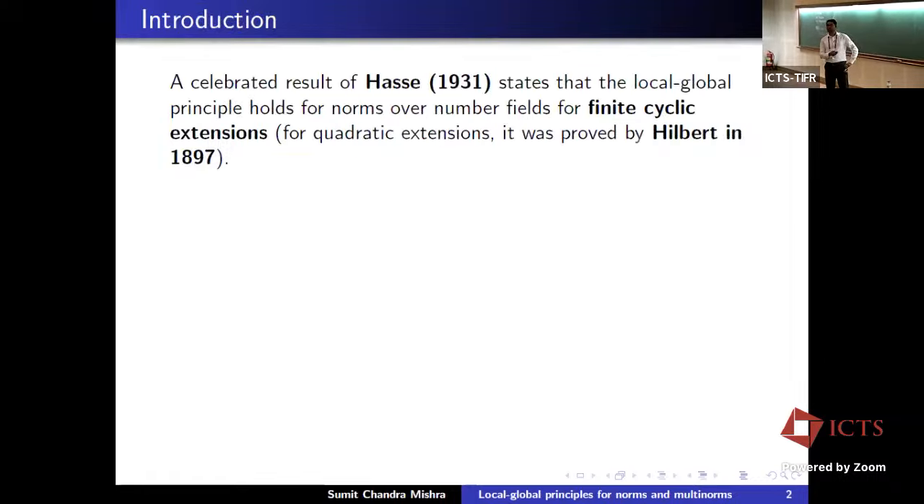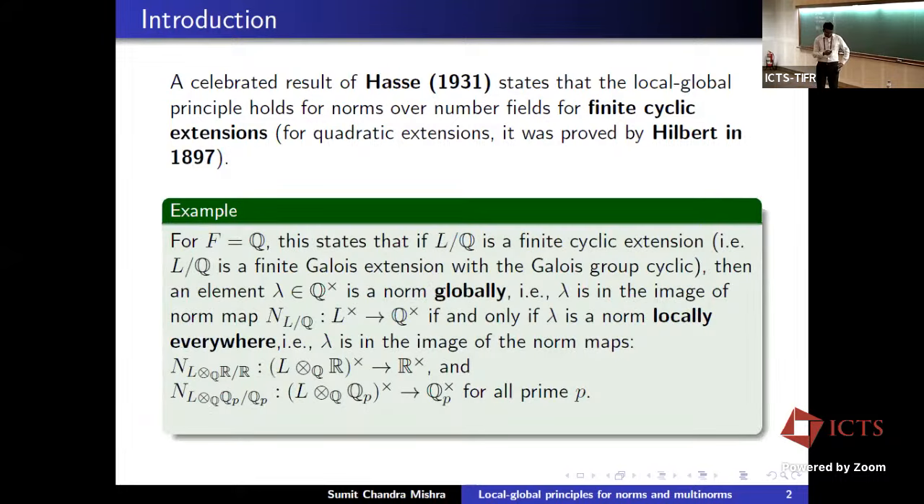So I'll start with number fields. Over number fields, we have a celebrated result of Hasse, 1931, which states that the local global principle holds for norms over number fields, for finite cyclic extensions. And for quadratic extensions, it was proved by Hilbert in 1897. So what is this local global principle?